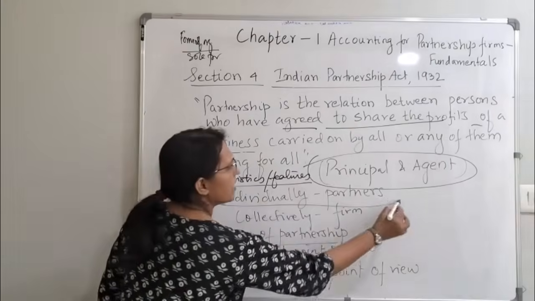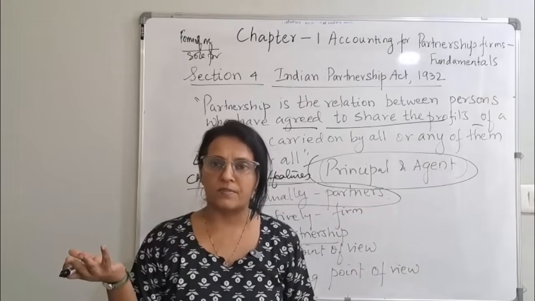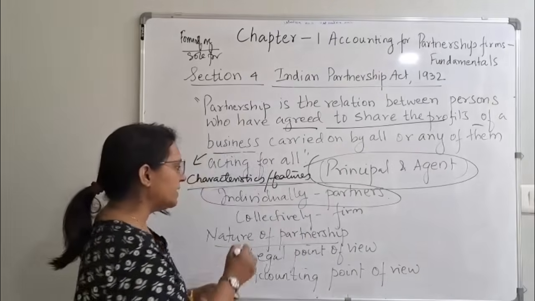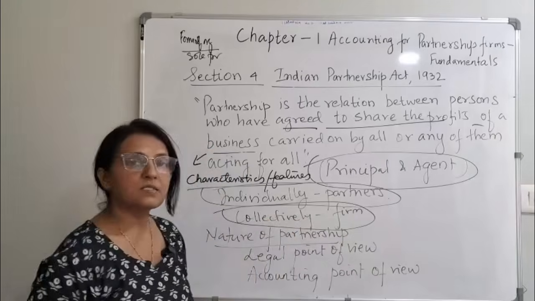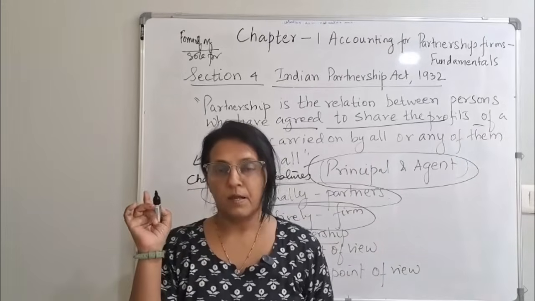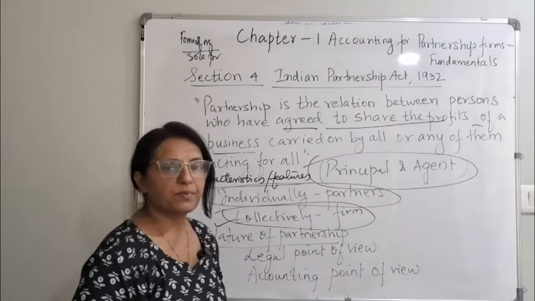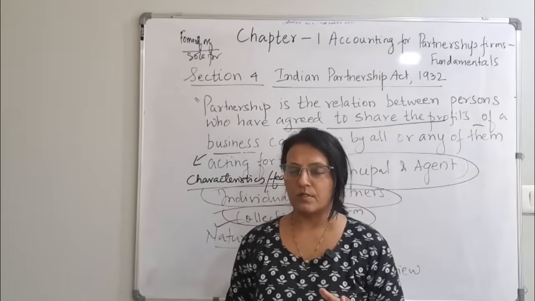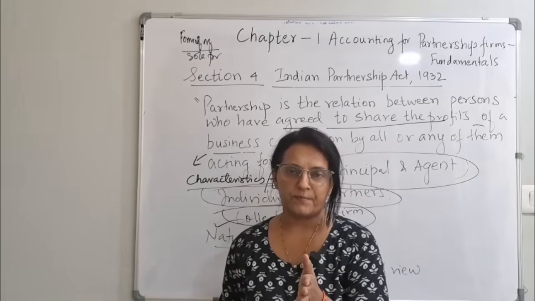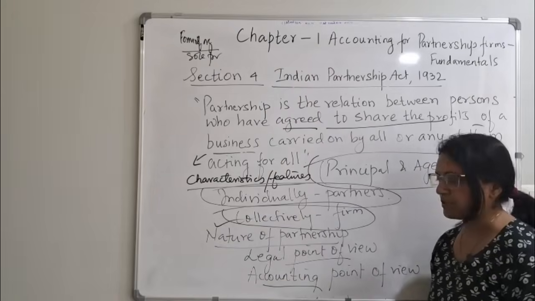Next, coming to individually, what do we call them? Individually, we call them partners. But collectively, when they come together, we call them a firm. It is known as a firm, not a company. Partnership is a firm. Coming to the nature of partnership. Now, this is also very important. What does the nature of partnership say? There are 2 points, legal point of view and accounting point of view.